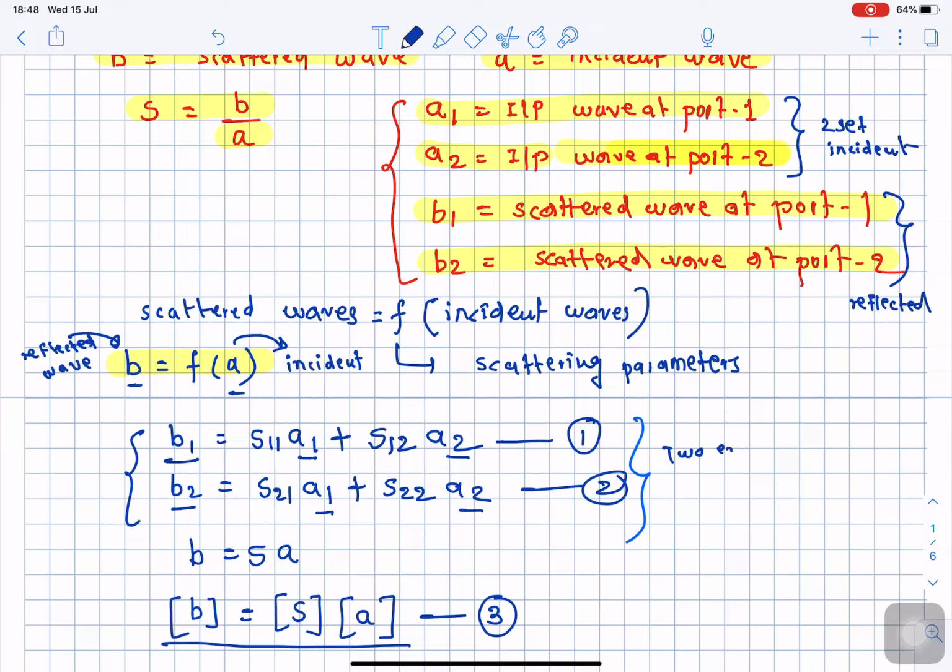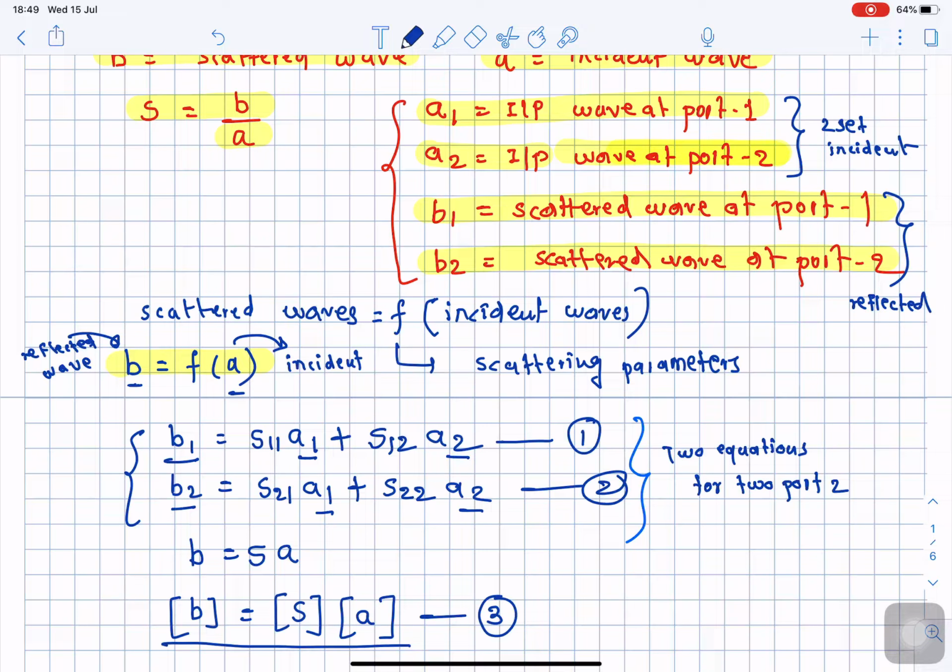Okay, so you can extend this particular concept to any port configuration. Actually this is a two port configuration. If you have in total 3 ports, you will be dealing with 3 equations. There will be 3 different incident waves, 3 different reflected waves and their set.